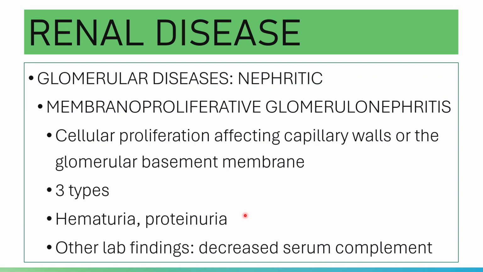And so for type 1 membranoproliferative glomerulonephritis, patients will progress to nephrotic syndrome. For type 2, patients experience symptoms similar to chronic glomerulonephritis. In laboratory or urine analysis, there is hematuria and proteinuria. Aside from that, there are decreased serum complement levels.